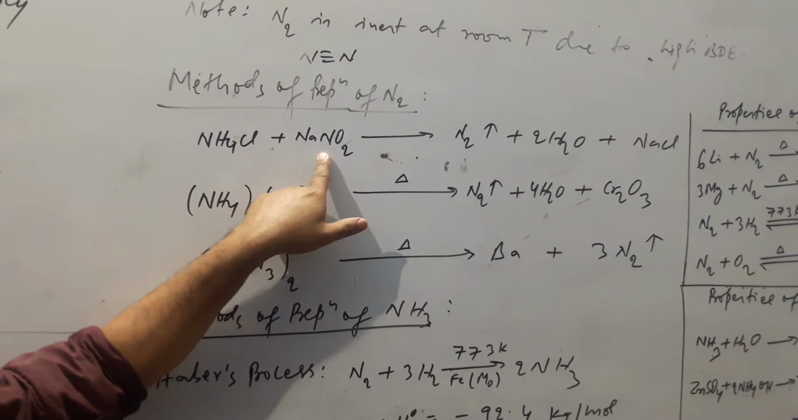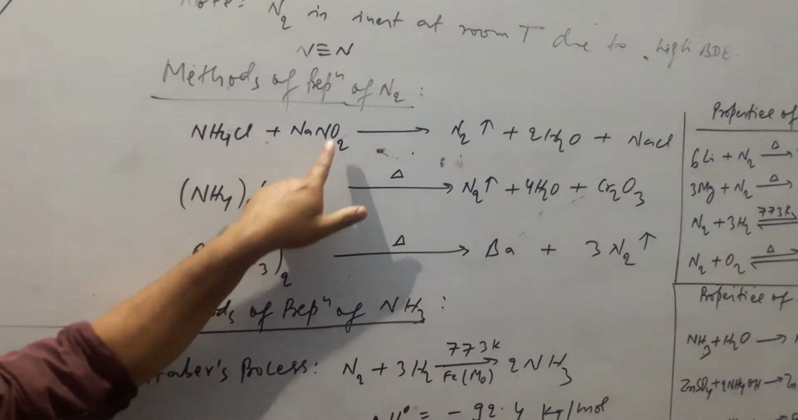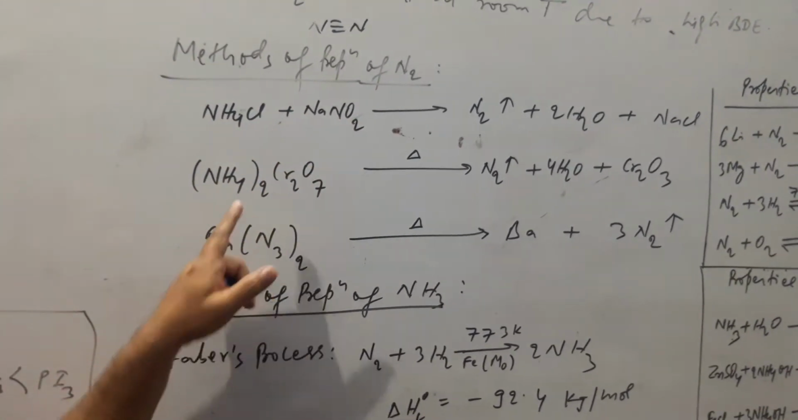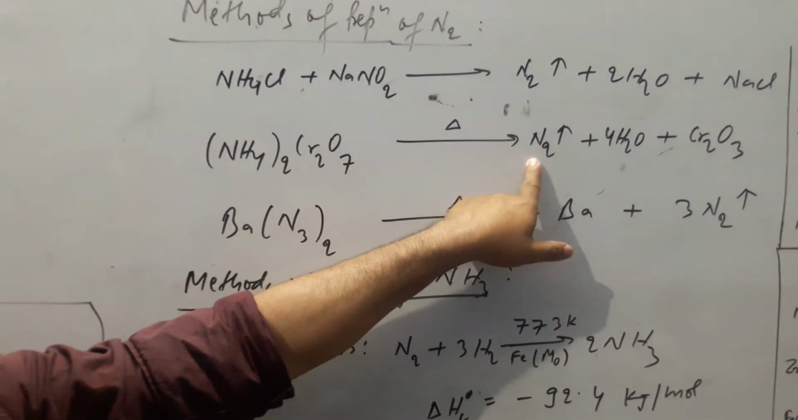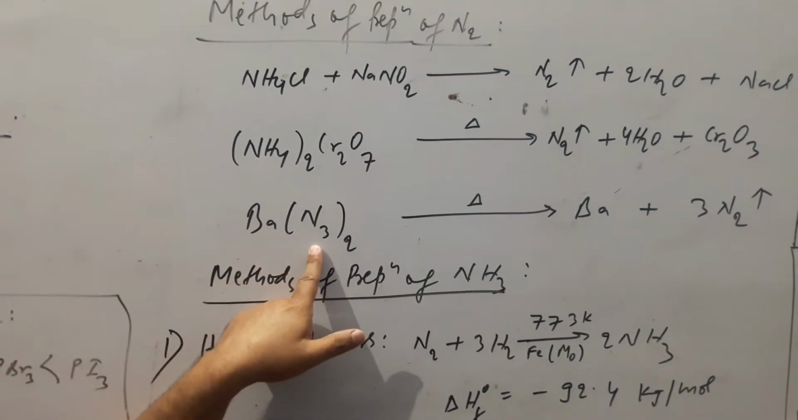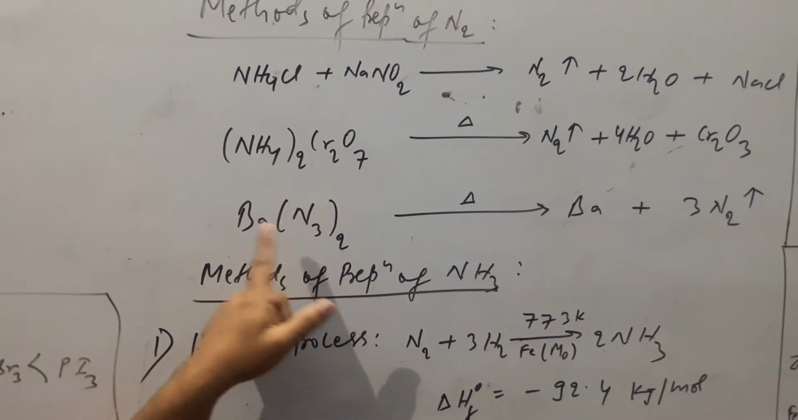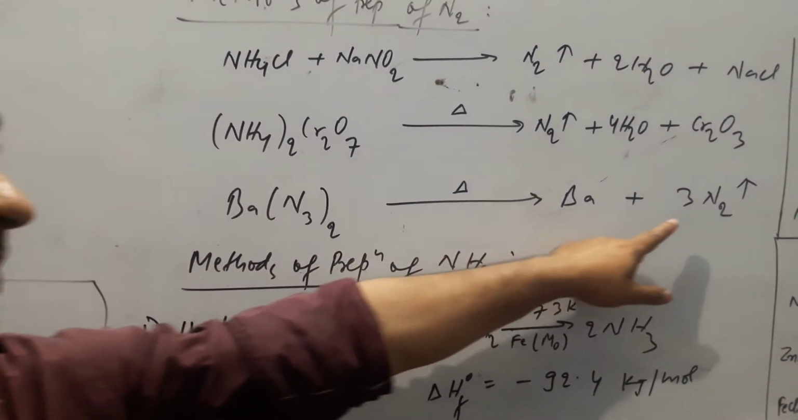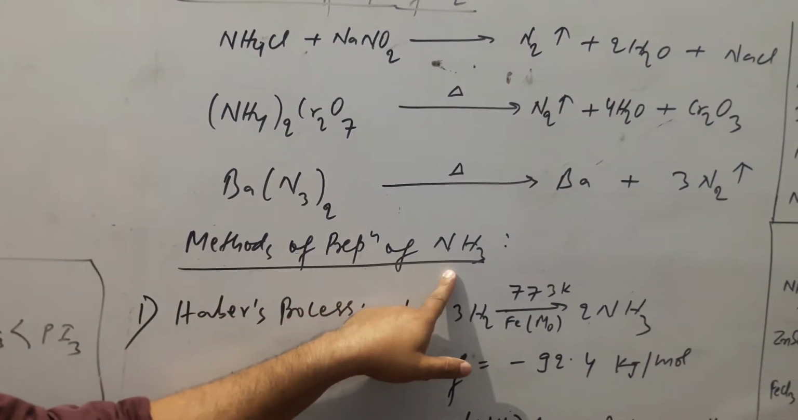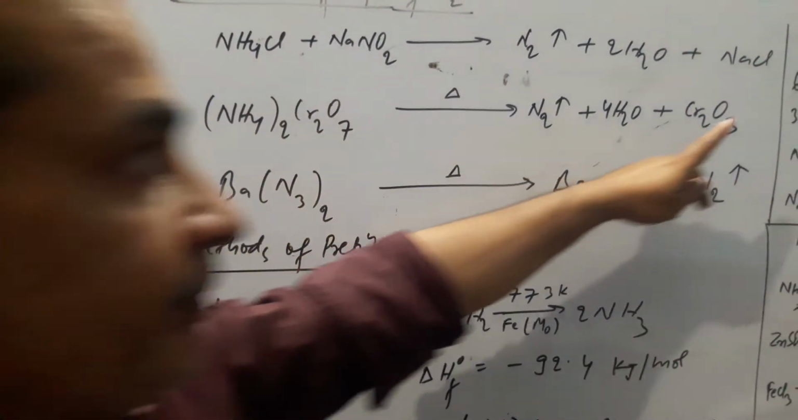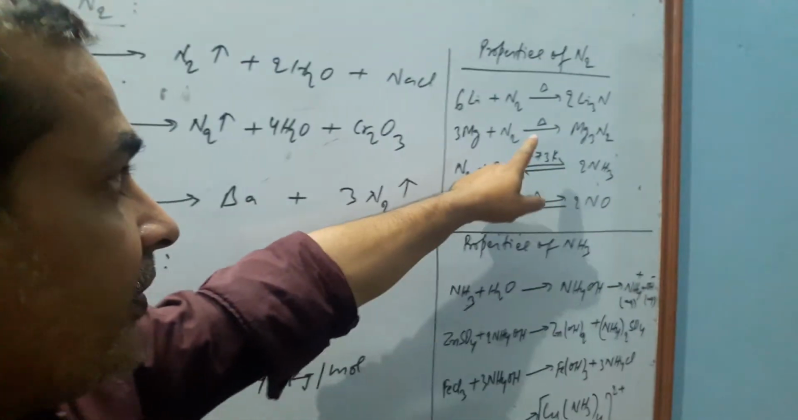Nitrogen gas is produced by the reaction between ammonium chloride and sodium nitrite. By heating ammonium dichromate, nitrogen gas is obtained. On heating barium azide, or metal azides, we get nitrogen gas. Methods of preparation of ammonia. Here are the properties of nitrogen.